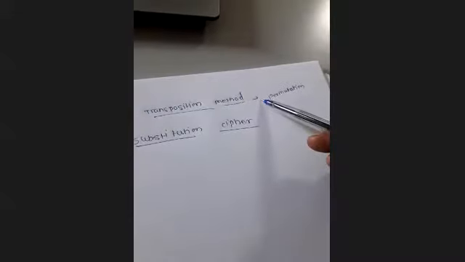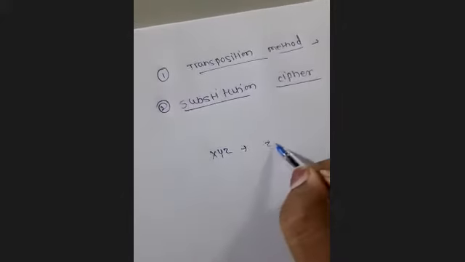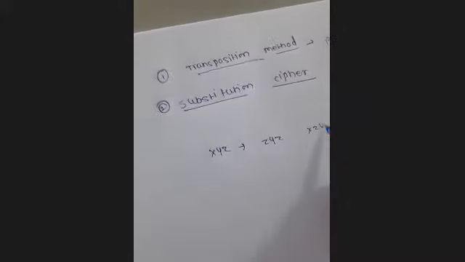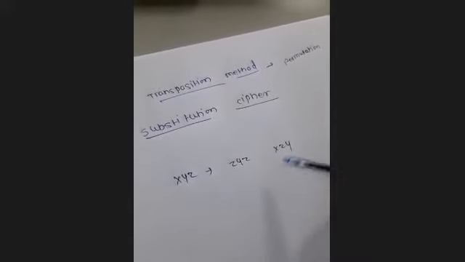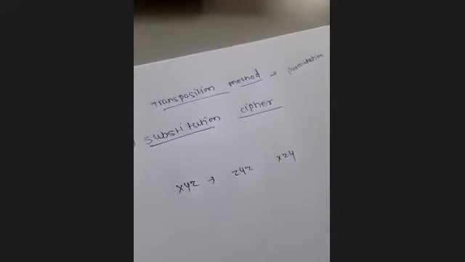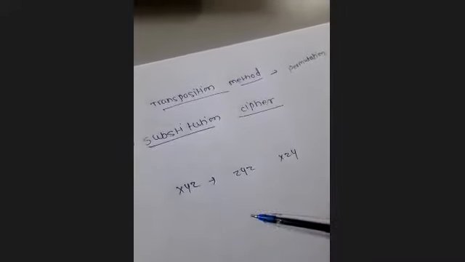Now in transposition method, for example, suppose I have a plain text XYZ. If I apply the transposition method on this XYZ, then this can be written like XZY. Permutations we are applying, in which way I can differ the sequence of these letters, right? Permutation we are going to apply. And in that we have some types. In the transposition method we have some types like Rail Fence method, then columnar, that we will see after